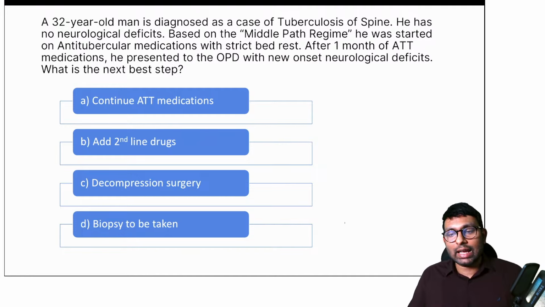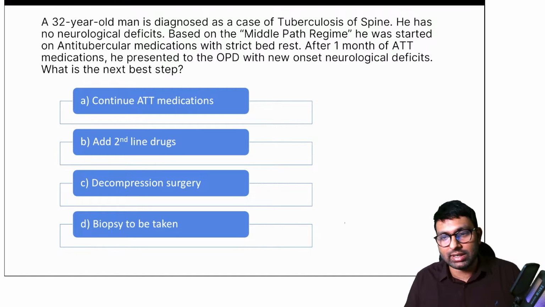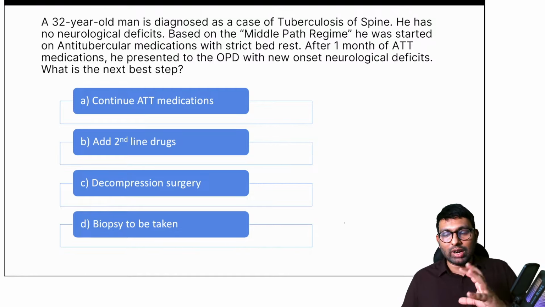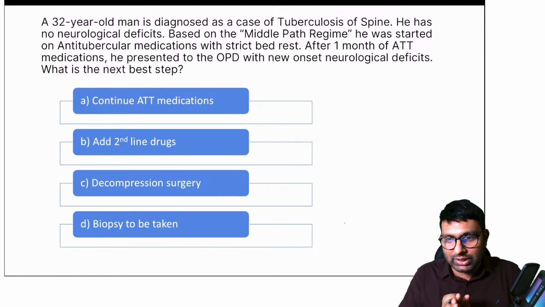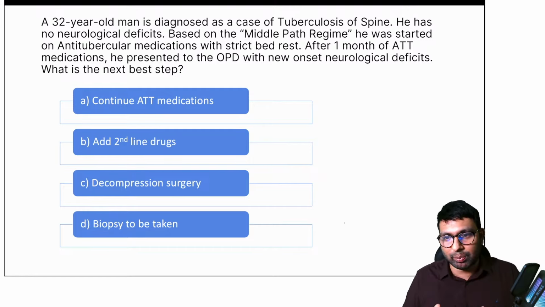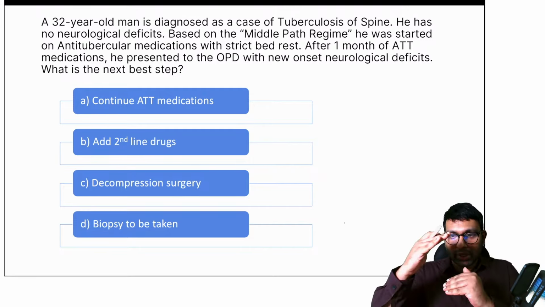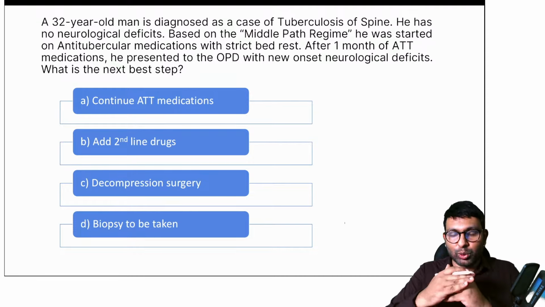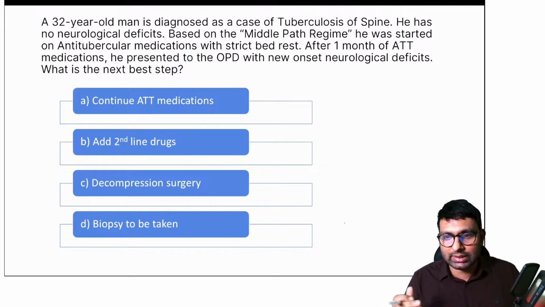No, in central type only a single vertebrae will be involved. Central type is venous type. So in central type, you will see only one vertebrae with wedge fracture. No disc involvement. Maybe because of that there will be a collapse. The spine can go into kyphosis. But the vertebrae mainly involved will be just one vertebrae going into wedge compression. Similarly, in a case of paradiscal, two vertebrae will undergo collapse and they might even fuse. So usually what you will see is two vertebrae would have fused after destruction. So that is seen in paradiscal.